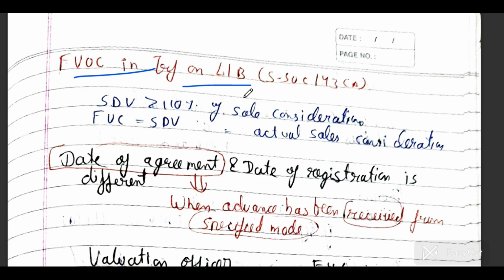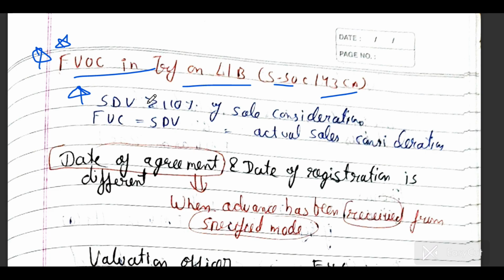This is the most favorite and most important adjustment, section 50C or 43CA. How will we calculate the full value of consideration? You have solved so many questions. If the full value of consideration is more than SDV, then no problem. But if you are selling your asset for less than SDV, take the logic.